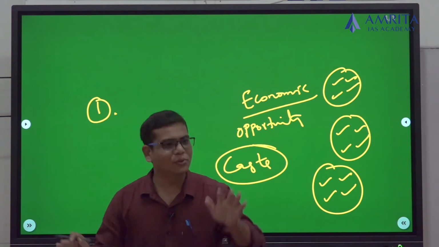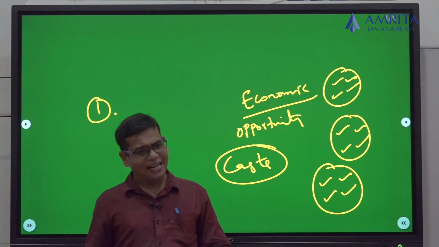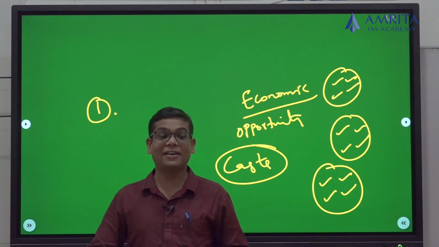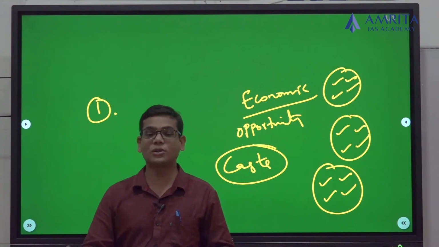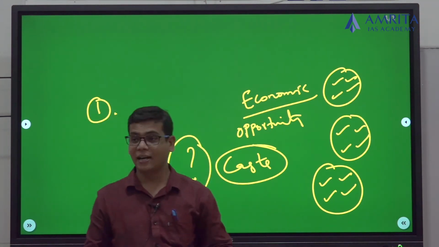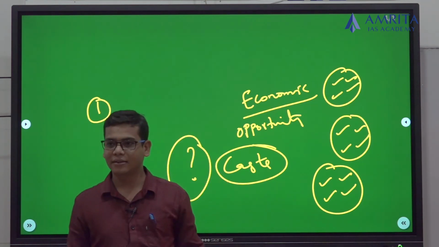If at all we want to give affirmative action to these people, is reservation really an effective instrument in bringing social justice? We need to think about it seriously. Because why are they asking for all this data? Once the data is revealed, then they will ask for a fair share.